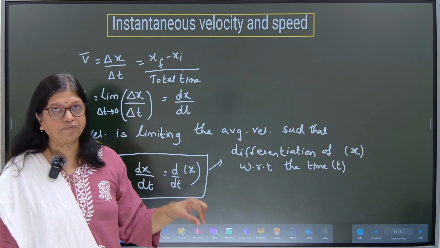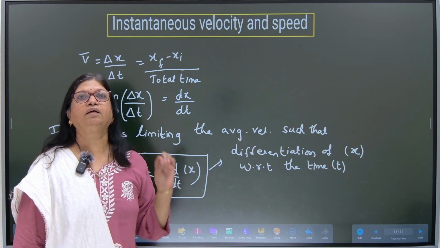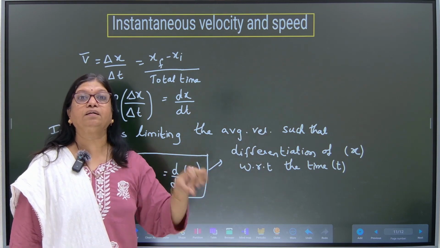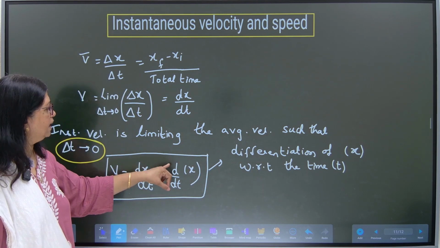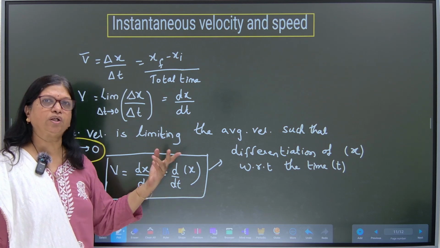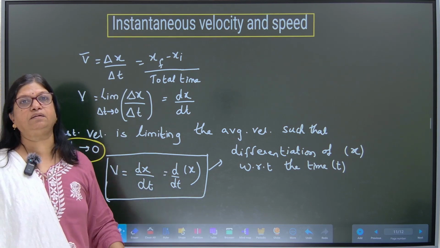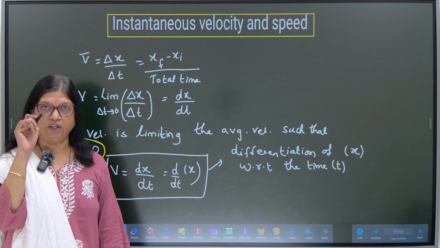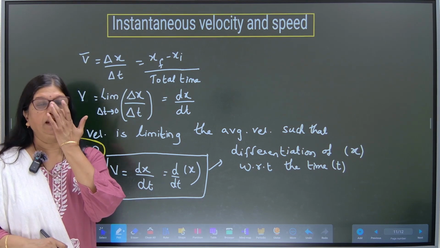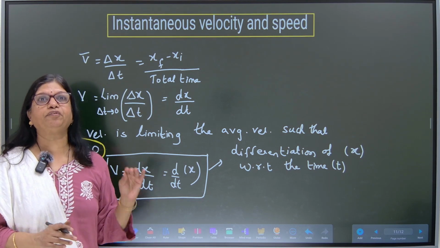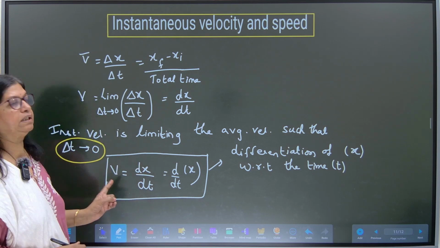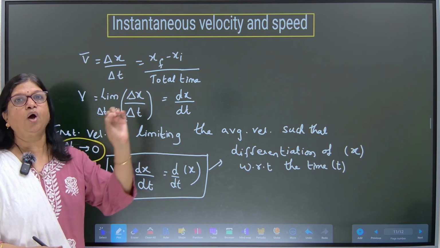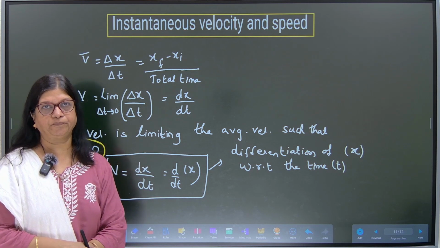So you are differentiating the variable x with respect to the time t, then you write it as d by dt of x or simply dx by dt. We will learn the differentiation in our next video, but first understand what is instantaneous velocity: dx by dt, which is differentiation of x with respect to time.